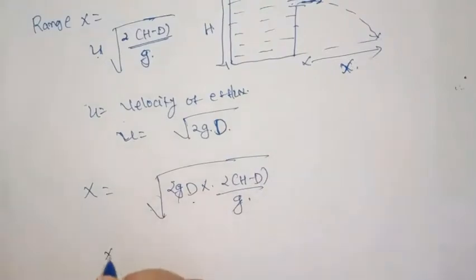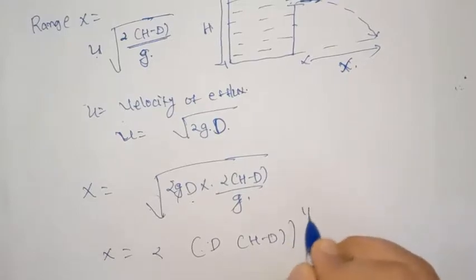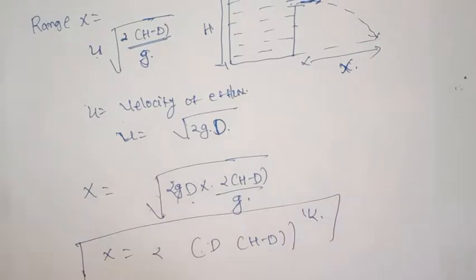So x will be 2 into D into H minus D whole power 1 by 2. So this will be our range.